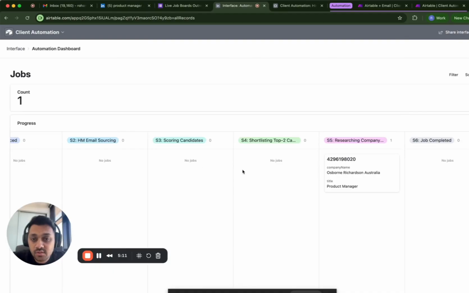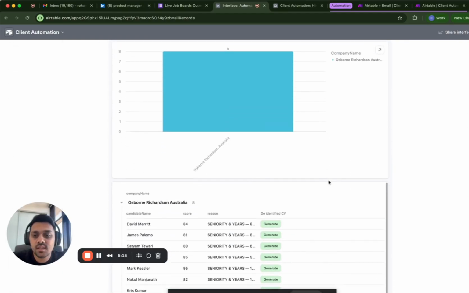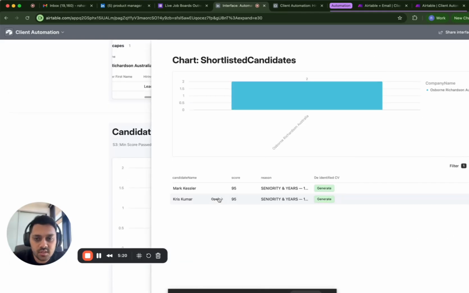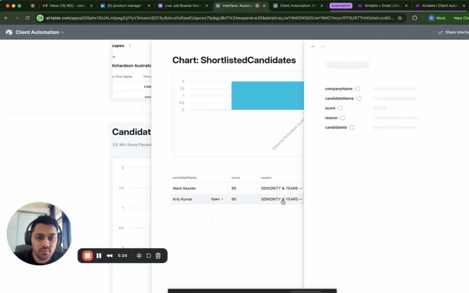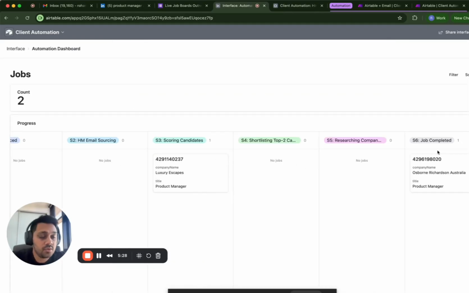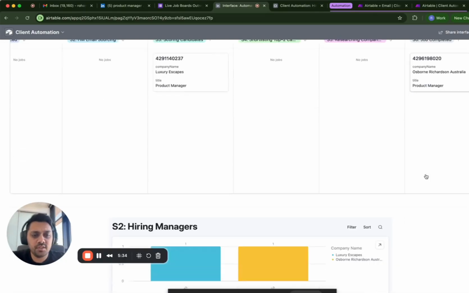Let's see where we've progressed. So it's shortlisted the top two and it's now researching the company. Let's see which were the top two candidates shortlisted for this job. The top two candidates were Mark and Chris. They got a 95 score. That's brilliant. And the reason for each of them is over here. We can go ahead and read that. Oh, it's already completed one job. So that's how quick that is, less than 60 seconds, sometimes a little bit more to complete a job.